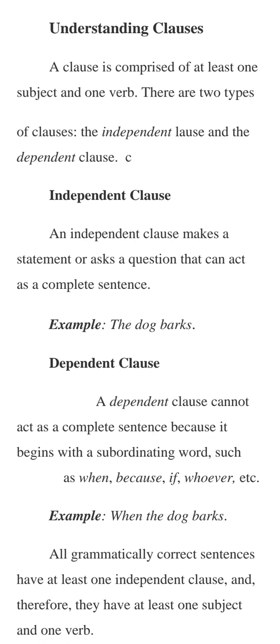An independent clause makes a statement or asks a question that can act as a complete sentence. What does it mean? It means that an independent clause alone can stand or act as a sentence. It does not need any other kind of clause to complete its meaning. So an independent clause is always a complete sentence. It contains a verb, it contains a subject at the same time in a sentence. That is how it completes the structure.